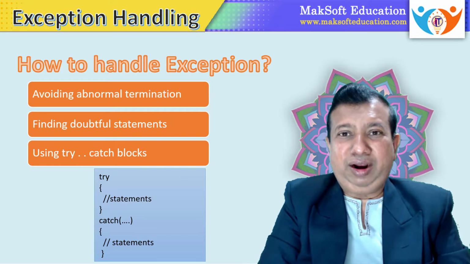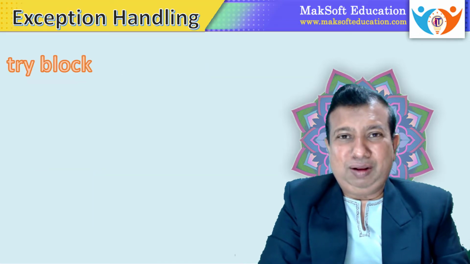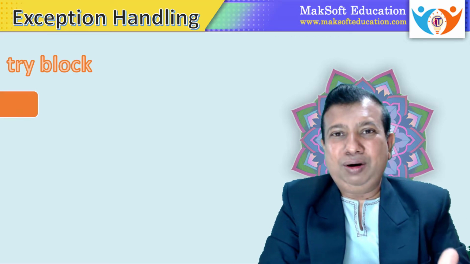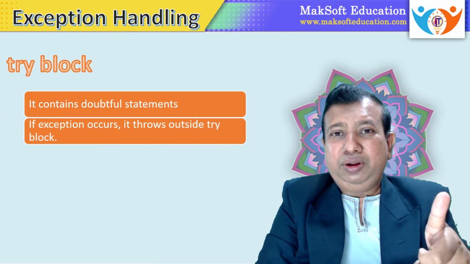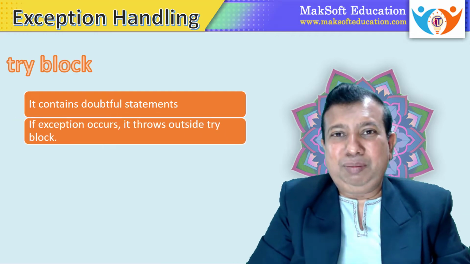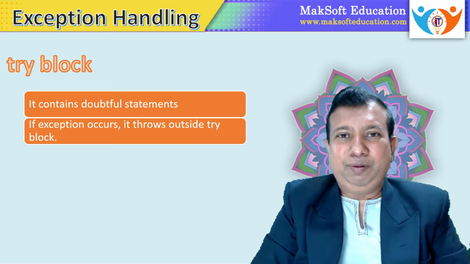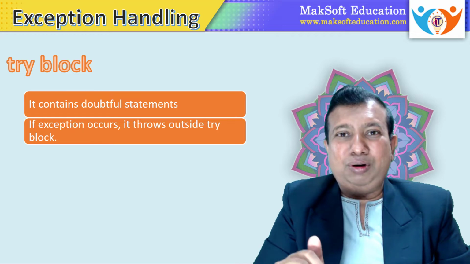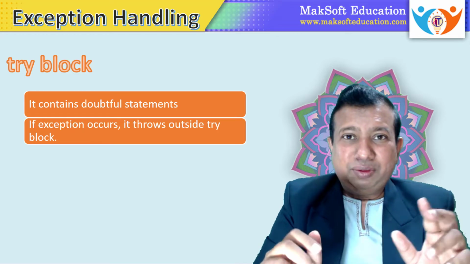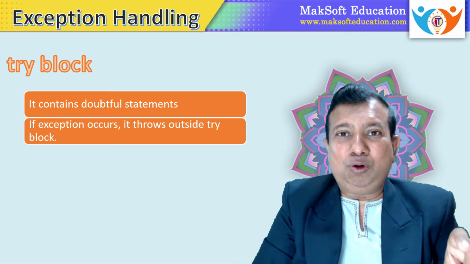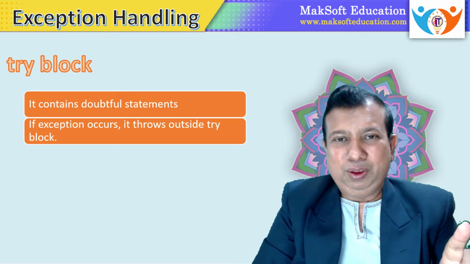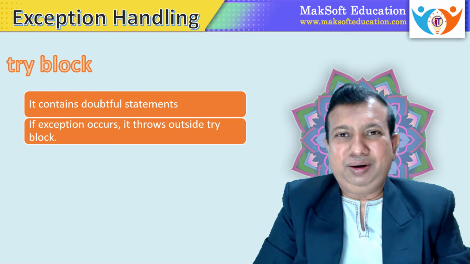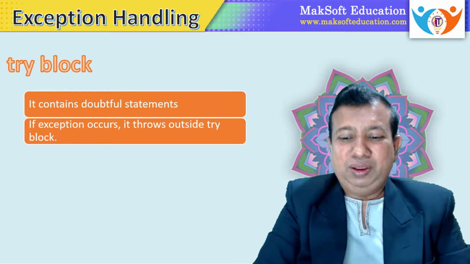So let us understand this try block in detail. What is a try block? It is a container or a block for doubtful statements. It can have multiple statements, but it is recommended to use a minimum number of statements because whenever exception occurs at a particular statement, the remaining try block will not execute. So all statements related to the doubtful statement should be given in one try block. So if an exception occurs, related statements will also be terminated or bypassed.